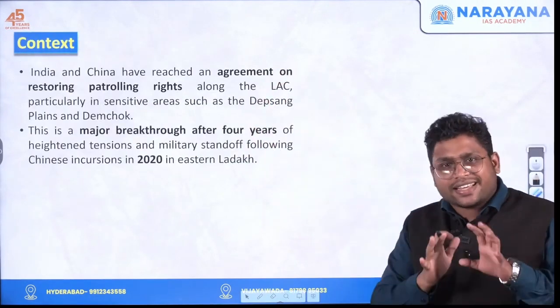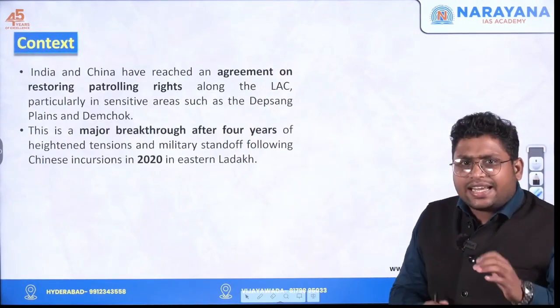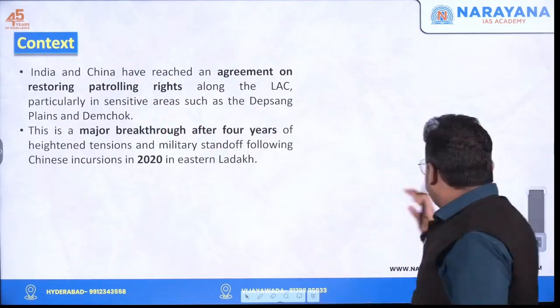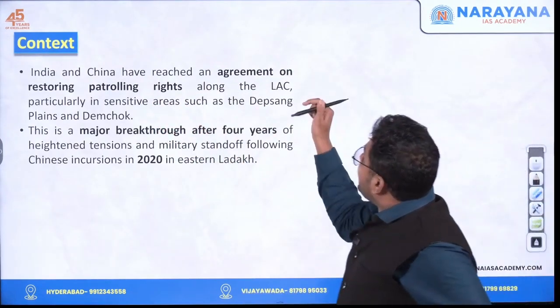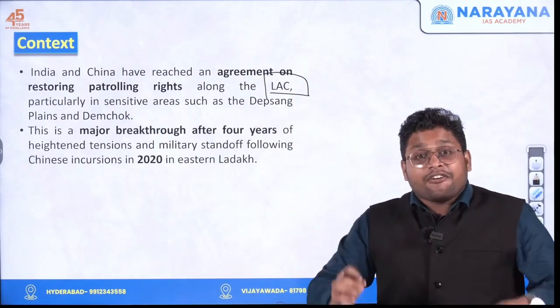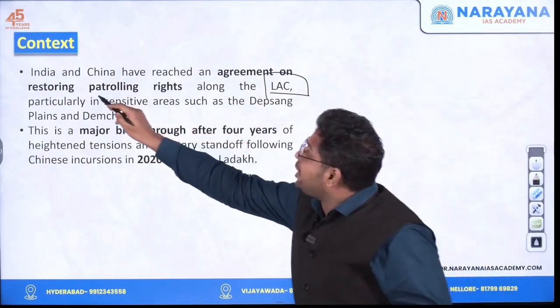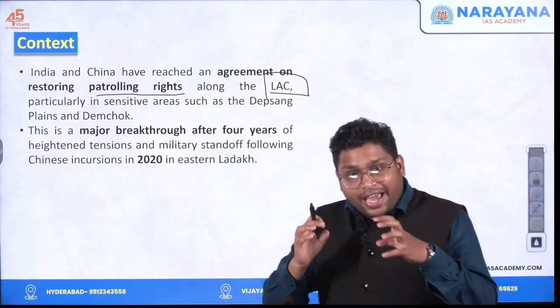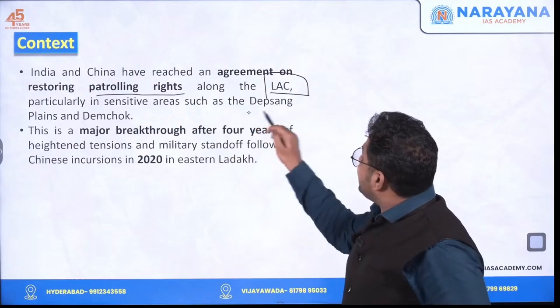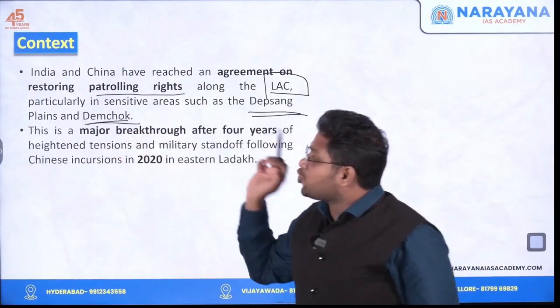Now what is exactly happening? Recently, India and China have come up with an agreement. This agreement is related to LAC, that is line of actual control. It says that we are restoring the patrolling rights along the line of actual control, and specifically they have mentioned two areas. One is Depsang and another is Demchok.